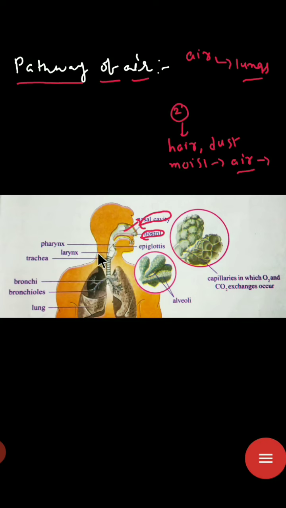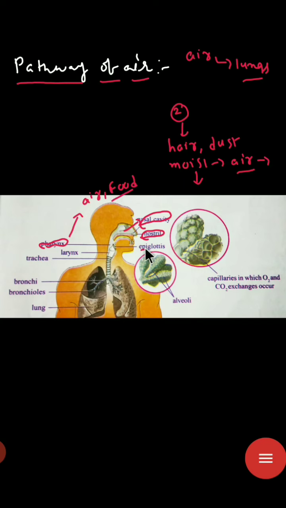And the third one is the pharynx. Before it opens into the pharynx, you know that two internal nostrils are present, and through the internal nostrils the pathway of air opens into the pharynx. The pharynx is the common passage for air and, at the same time, for food.